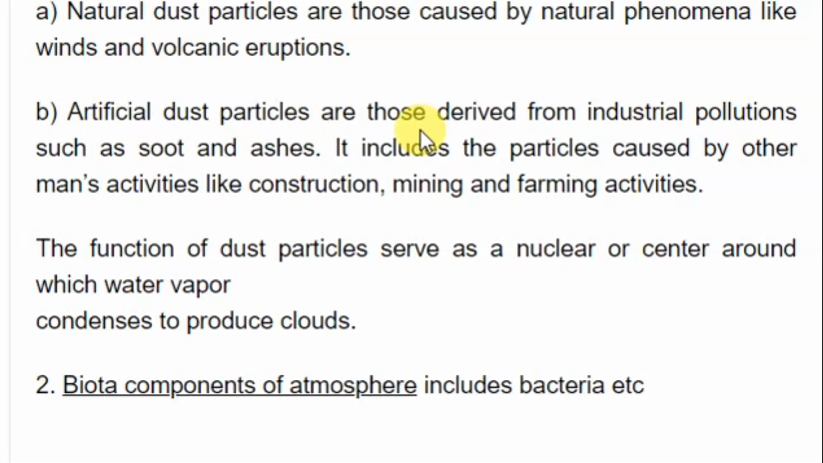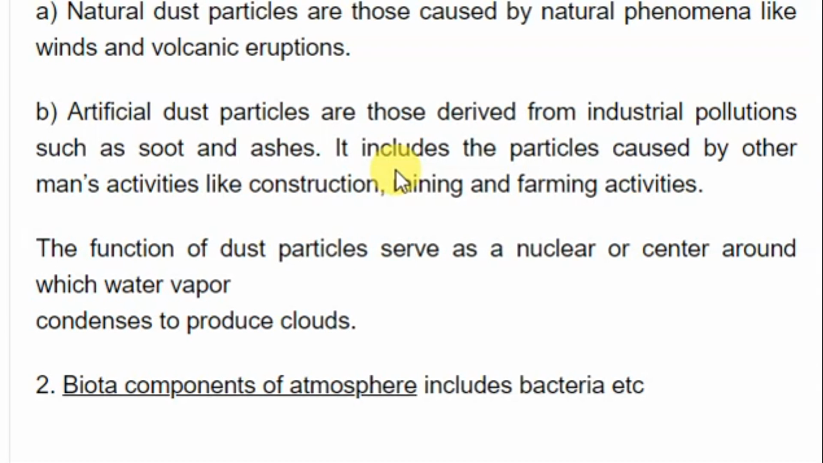So they are using stones, they are breaking up stones, and they are making them into powder form. So due to the breaking up of the stones and making them into powder form, that means you are producing artificial dust such as soot and ashes. Soot, ashes, majivu, including the particles caused by other human activities like construction.